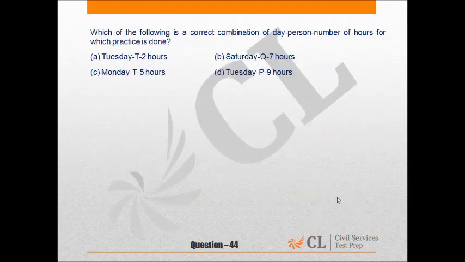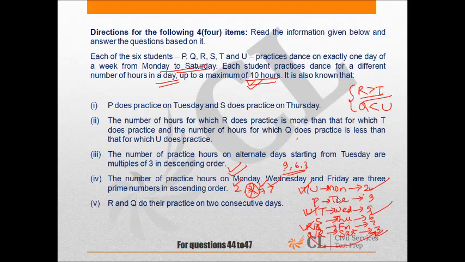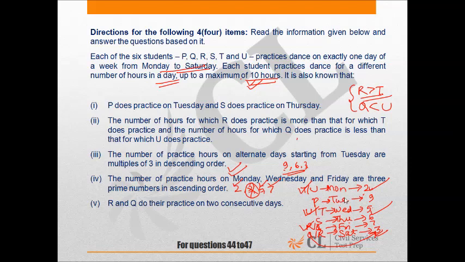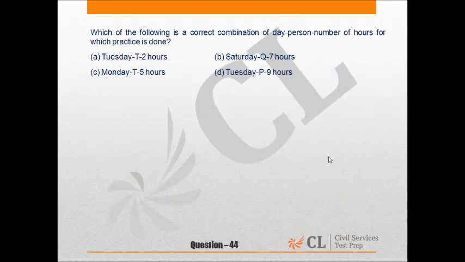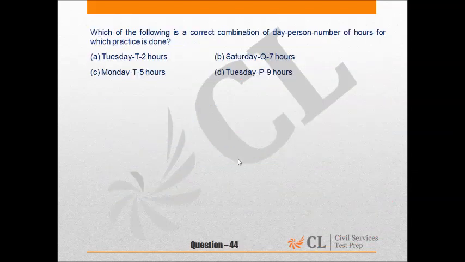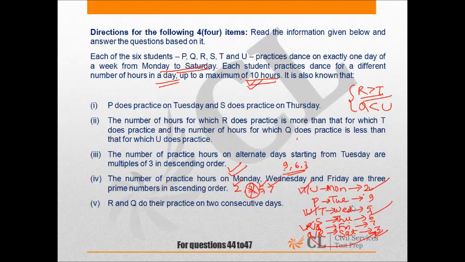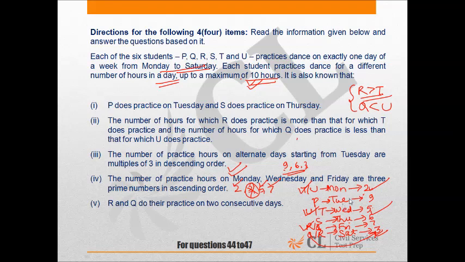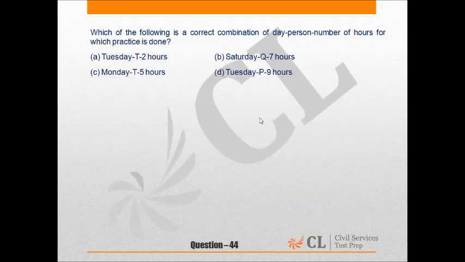Which of the following is a correct combination of day, person, number of hours for which practice is done? Okay. The first option, Tuesday T 2 hours, no, Tuesday is P 9 hours. Second option, Saturday Q 7 hours, no, it is Saturday Q 3 hours. Monday T 5 hours, it's also not true, it is Monday T 2 hours. Tuesday P 9 hours, Tuesday P practices for 9 hours, so option D is correct.